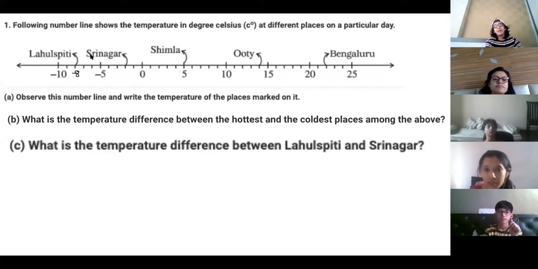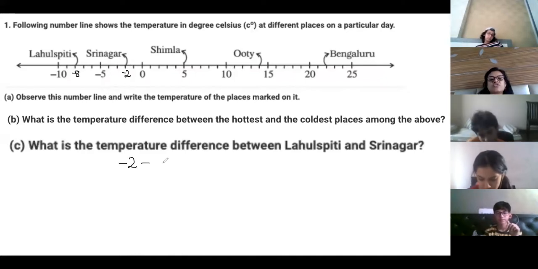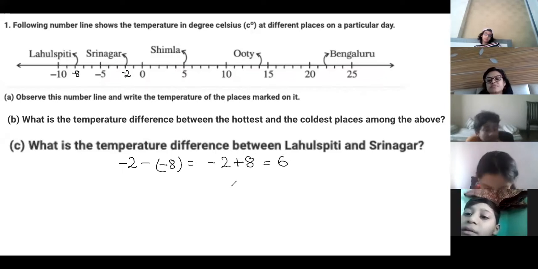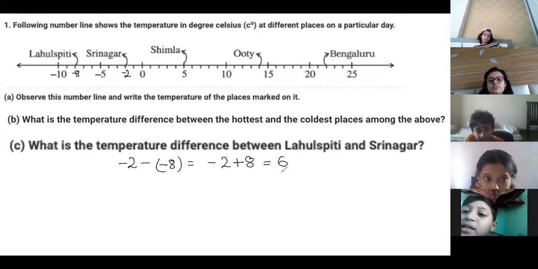Ma'am, I am telling the total answer is minus 6. Okay, this is minus 2. So the temperature difference is how much? Which one is greater? Minus 2 is greater. So minus 2 minus 8. Ma'am, minus 2 is colder than minus 8. Don't confuse the minus sign. Minus and plus. 2 plus 8 is 6. Plus 6 is the answer.